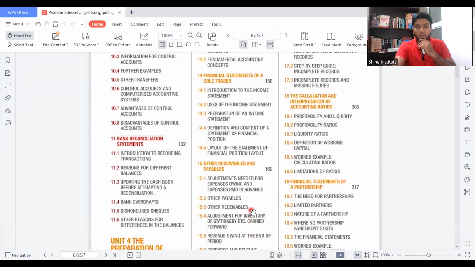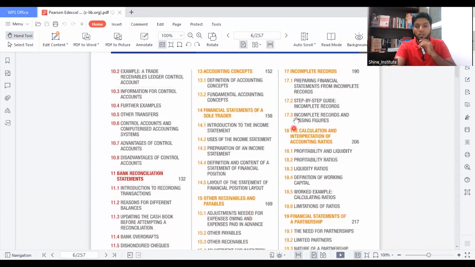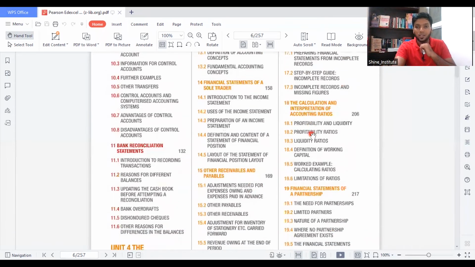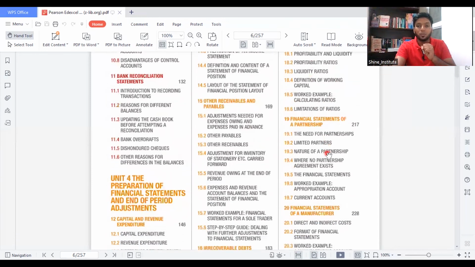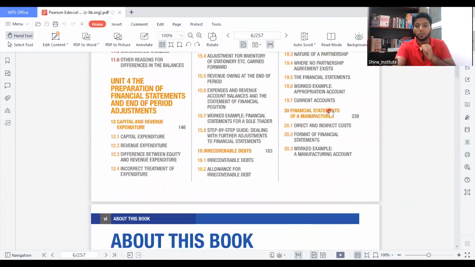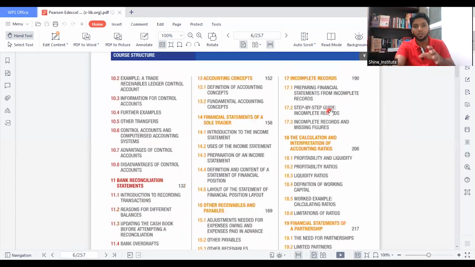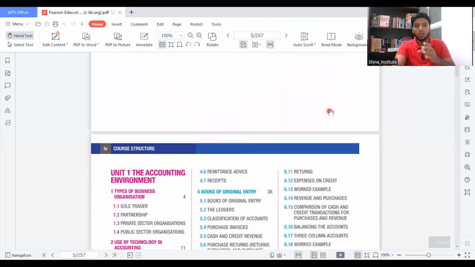Chapter 16 is irrecoverable debts. Then incomplete records, a very important area. The calculation and interpretation of accounting ratios, again a very important area, where almost a 20-mark question will be tested in the exams. And partnership, of course an important area, and manufacturing. So this is the entire syllabus of the accounting O levels at Edexcel.